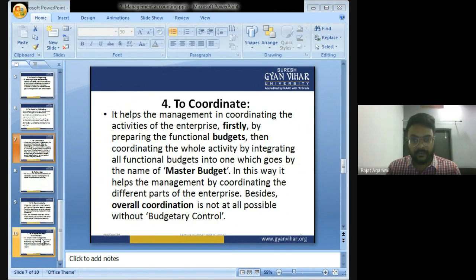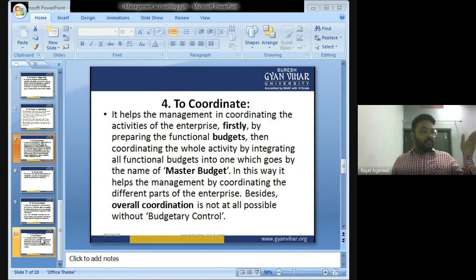To coordinate. Suppose there are different departments in a company. Suppose my company manufactures cars, so there are different departments. One department is manufacturing the body, one department is manufacturing tires, one department is manufacturing the engine. So management accounting will help the management in coordinating between these departments.